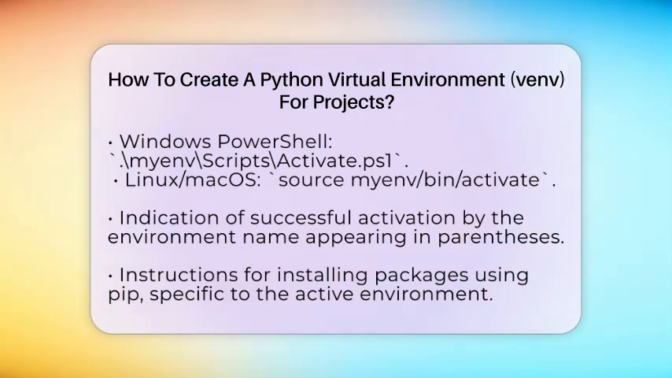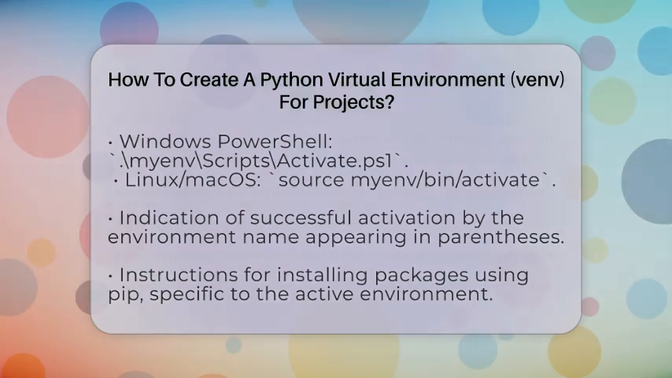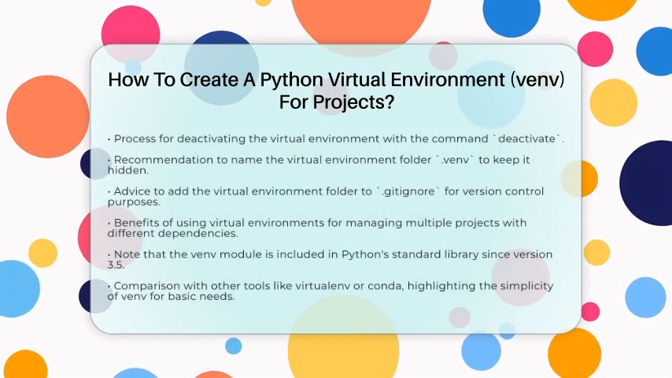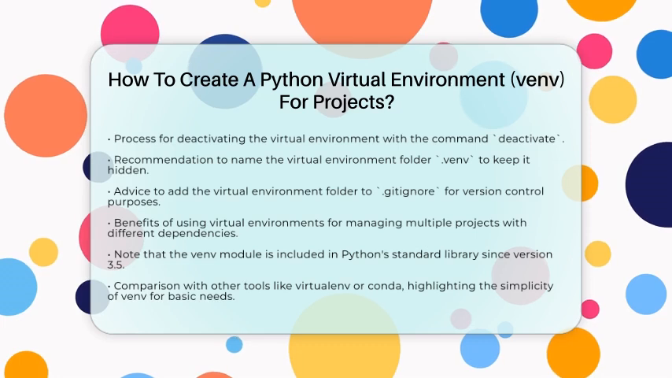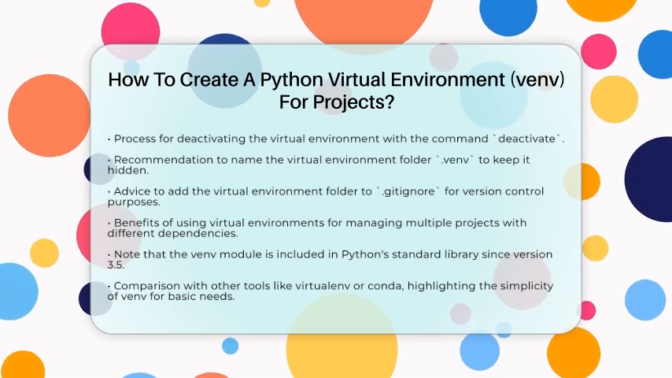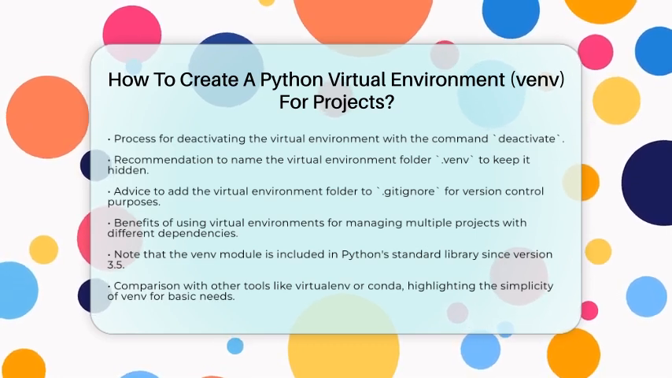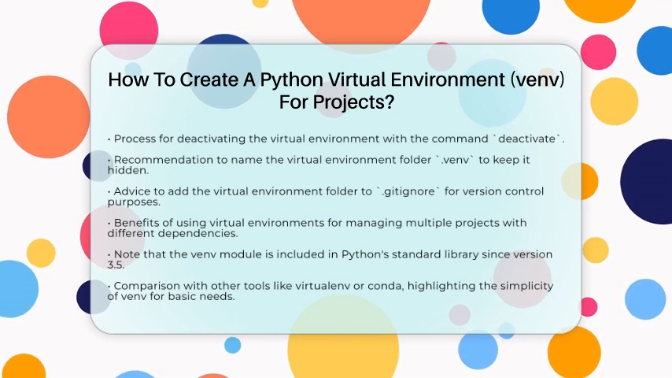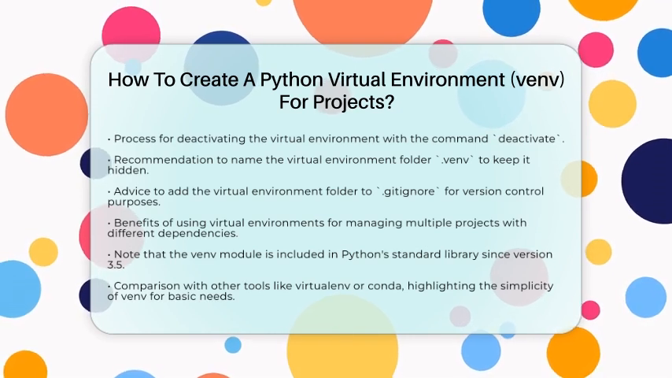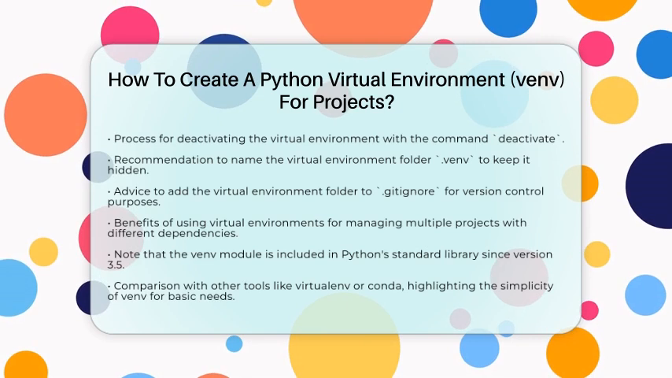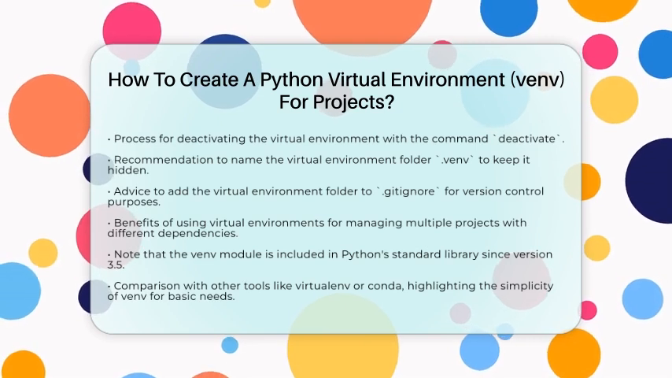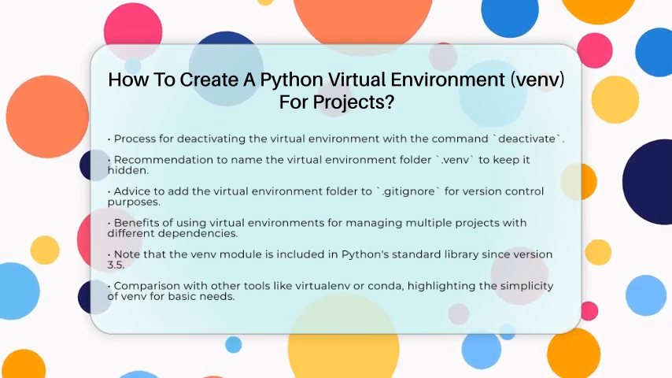A few practical tips. Naming your virtual environment folder .venv is a common practice. This keeps it hidden on Unix-like systems and helps reduce clutter. If you are using version control, make sure to add your virtual environment folder to your .gitignore file to avoid uploading it to repositories. Using virtual environments is especially helpful when you are juggling multiple Python projects with different dependencies.